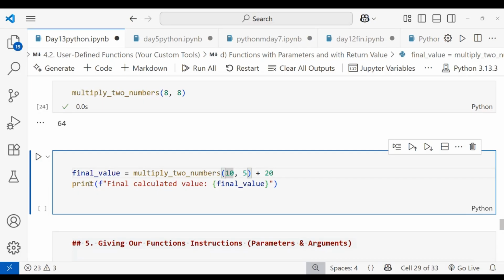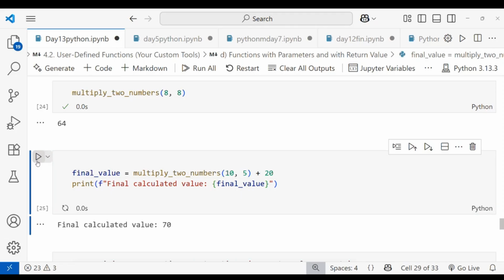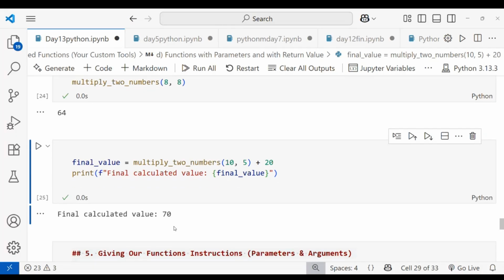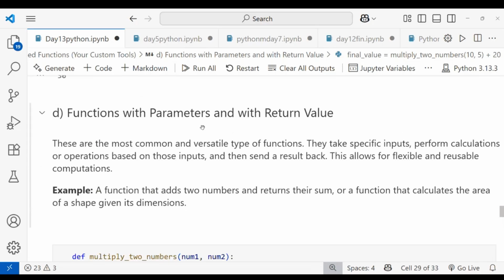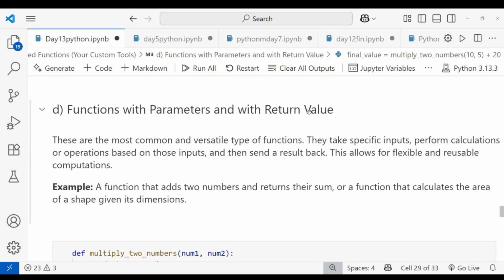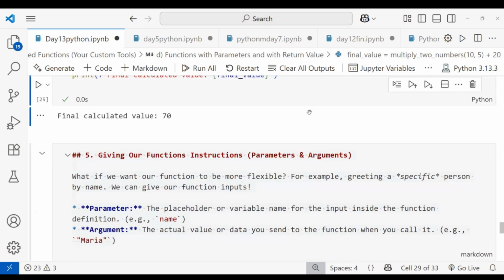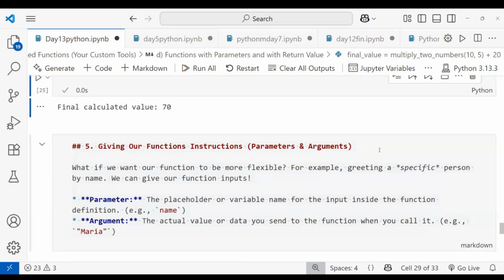So after that, I'm printing that final calculated value. Inside I'm passing this variable name, that is final. Let's store the value. Okay, you can see, right? The final calculated value is 70. Like that, it will work. This is a user defined function, the function with parameters and also with return value. Is that clear, right?